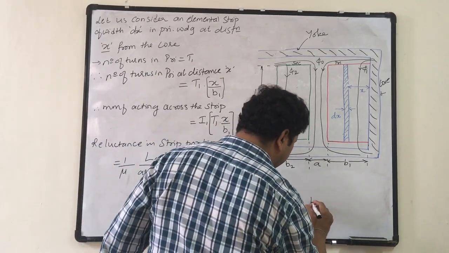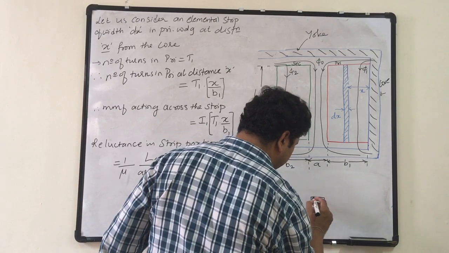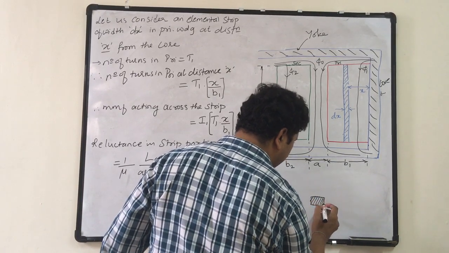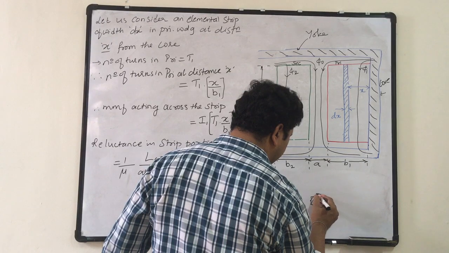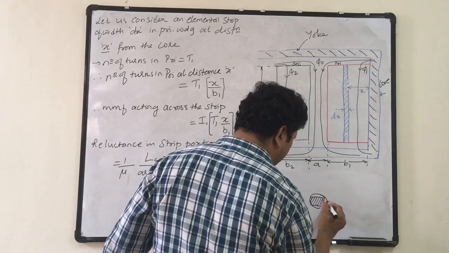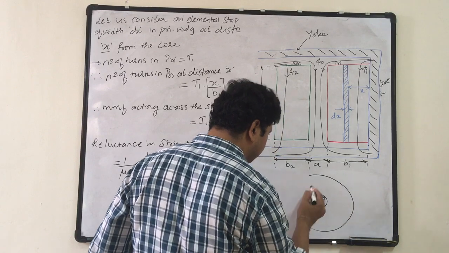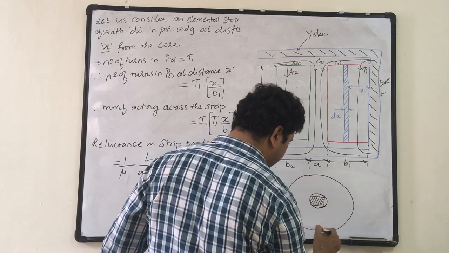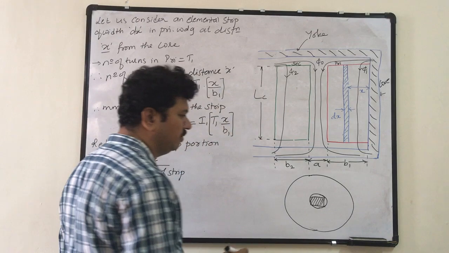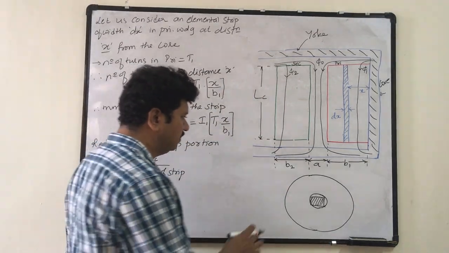Now I have this core, and suppose I have this primary winding. Purposely I have drawn it bigger. And what is B1?